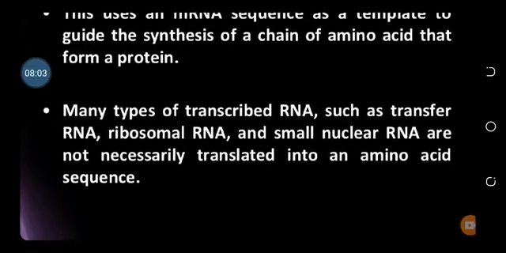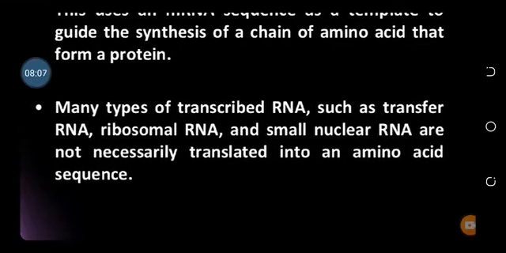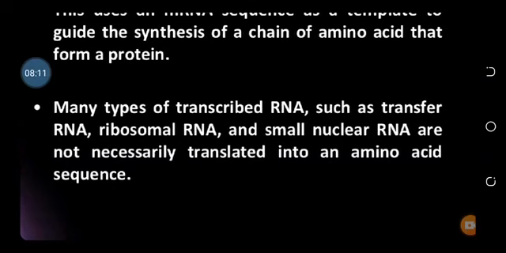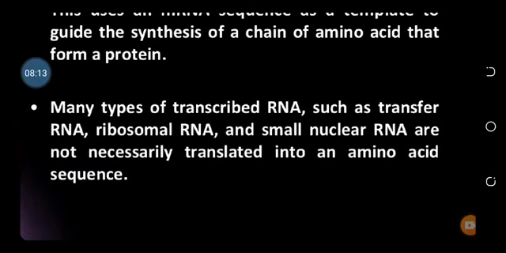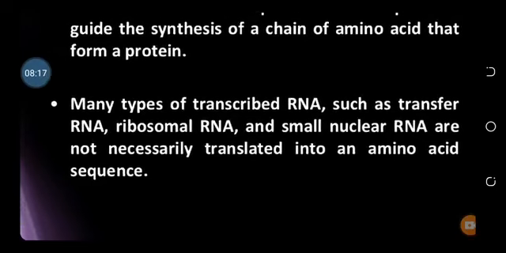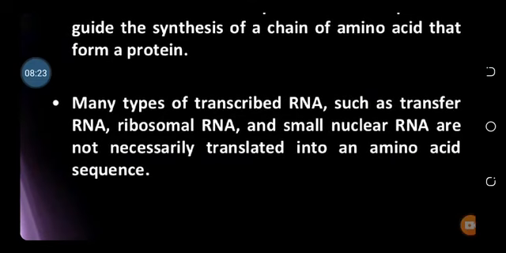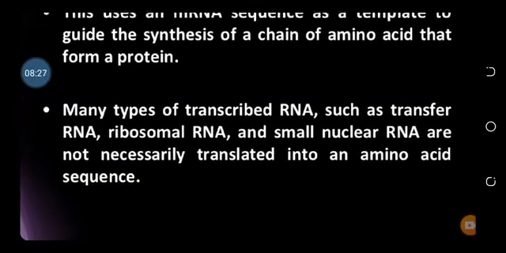There are many types of RNA, as you know: transfer RNA, messenger RNA, and ribosomal RNA. These are the three basic RNAs that are involved in translation. But other RNAs are also present, for example the nuclear RNAs, but not all RNAs are translated into amino acid sequences.